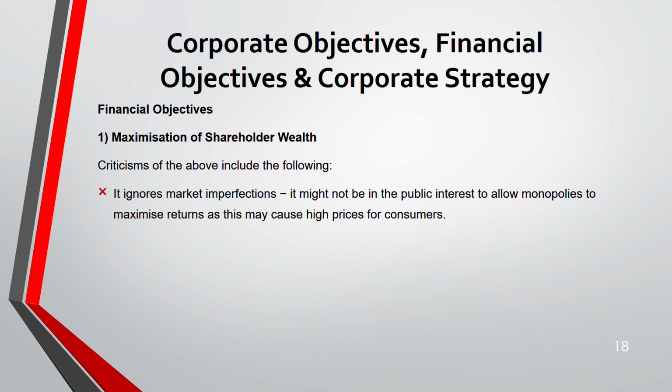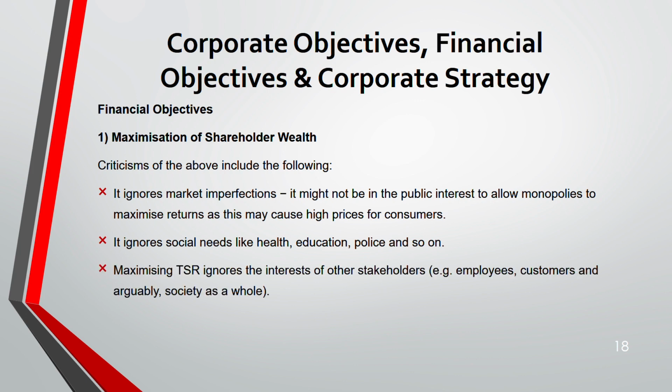Next, it ignores social needs. There are other needs also other than shareholder wealth, like health, education, and so on. Maximizing TSR, total shareholder return, ignores the interests of other stakeholders. You have to take care of employees, their jobs, you have to think of the customer, they want low price. You have to think of the society also, no pollution.